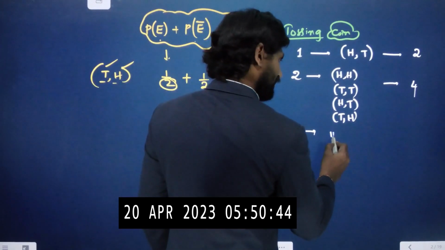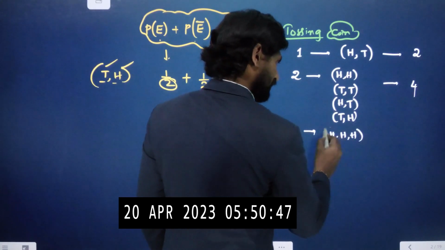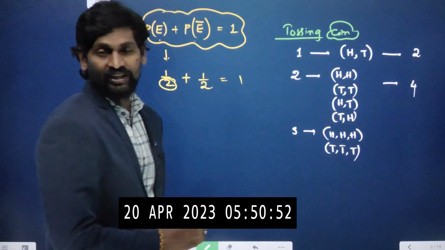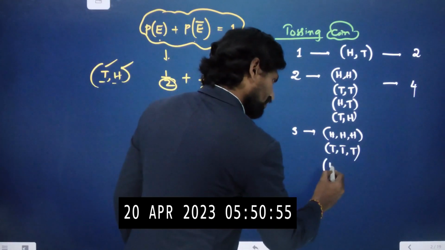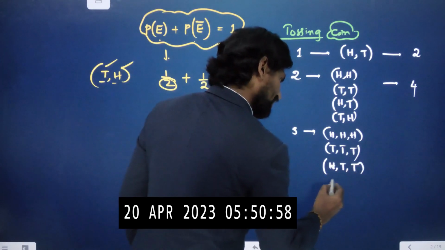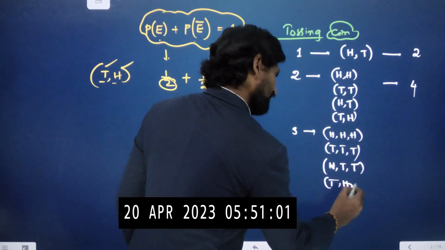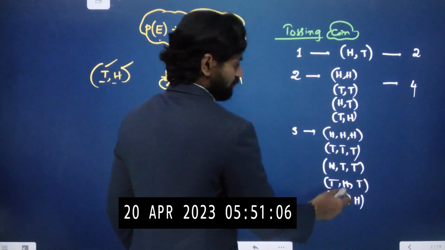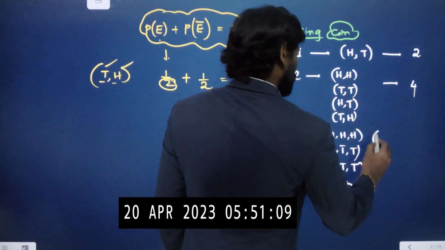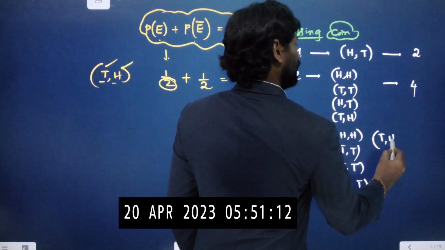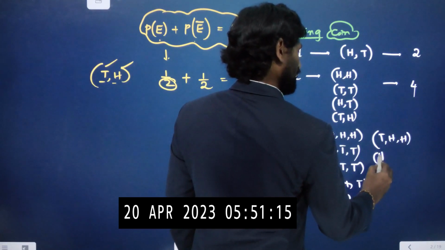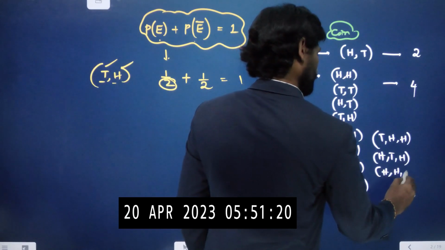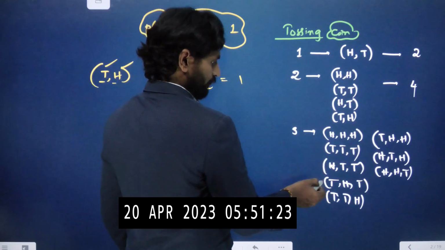Next, coming to tossing of 3 coins. All 3 coins can be head. All 3 coins can be tail. First position head, remaining 2 tails. Second position head, remaining 2 tails. Third position head, remaining 2 tails. Same way, that means 1 head, 2 tails. Now 2 heads, 1 tail: first position tail, remaining 2 heads; second position tail, remaining 2 heads; third position tail. So total here 1, 2, 3, 4, 5, 6, 7, 8.